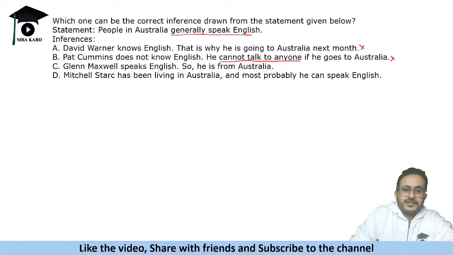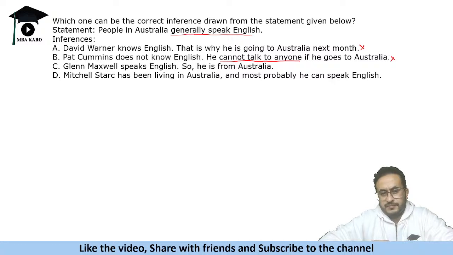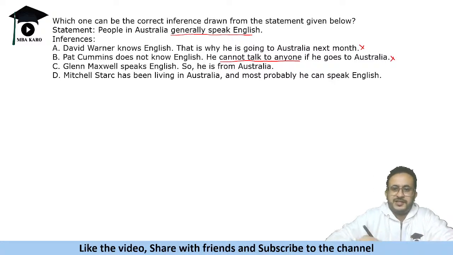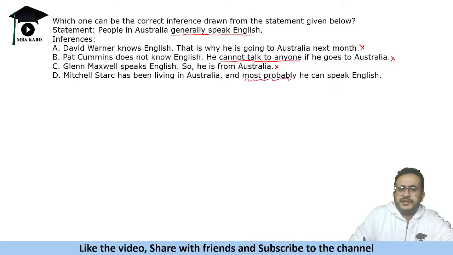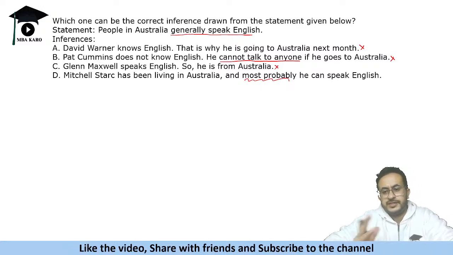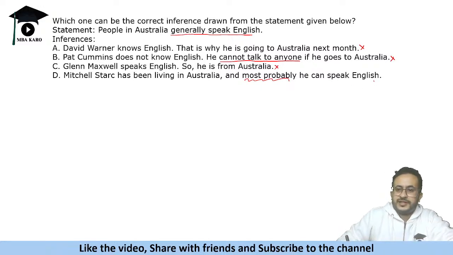Glenn Maxwell speaks English, so he is from Australia. Now there might be people from other countries also speaking English. So it is not necessary that this is true. The last says Michelle Stark has been living in Australia and most probably, see, it is not extreme. It is saying that there is a possibility that he can speak English because he has been living in Australia. People in Australia generally speak English. So this is the right answer.